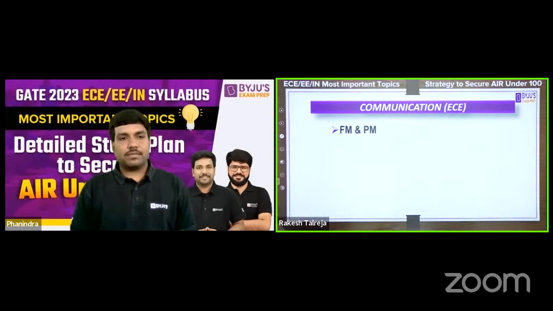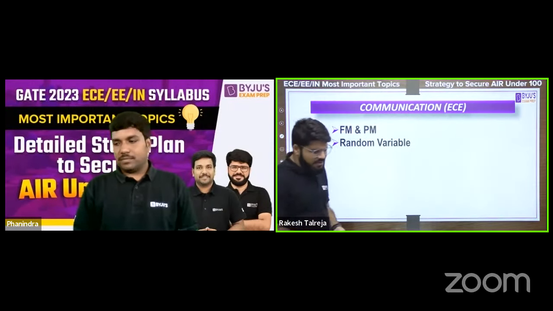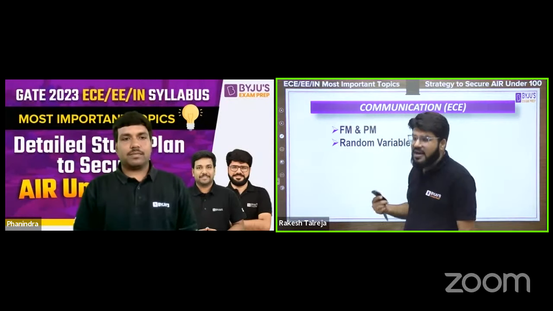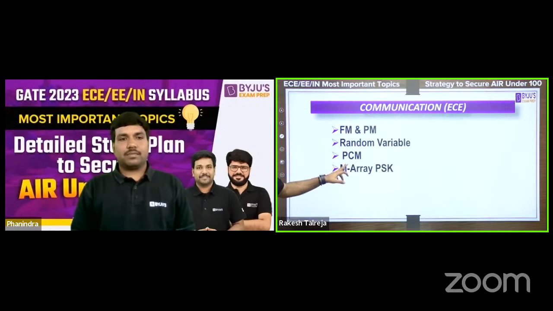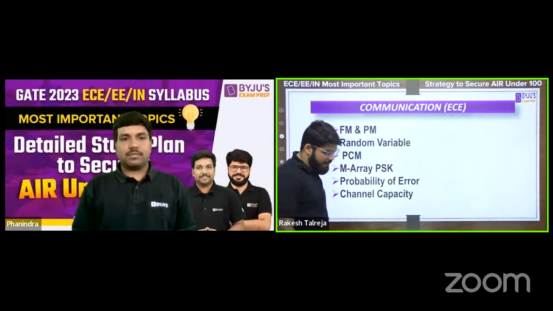When we go to communication, the first important topic from the analog communication is FM and PM. Random variable, which you study a little bit in the maths also, but here you have to correlate with the random process, relate with the communication systems, is very important. PCM and M-ary PSK, and probability of error and channel capacity, right.